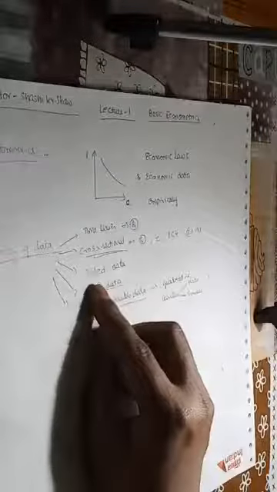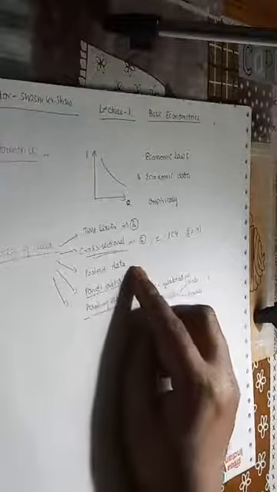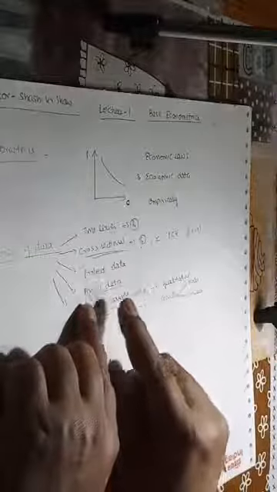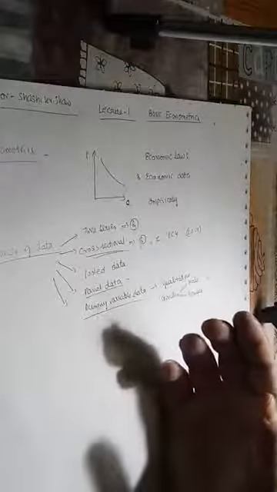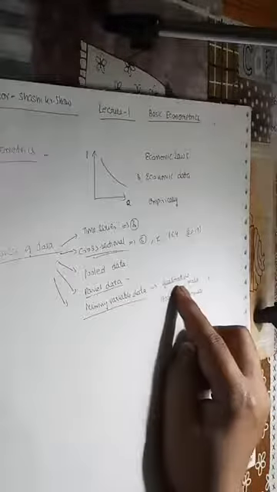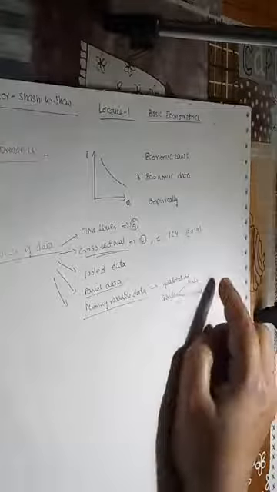In pooled data, what we do is look at various cross section data over a period of time, not at a particular point of time. So in pooled data, we combine time series and cross sectional data. And in panel data, we do repeated sampling, and we see what will happen when we do repeated sampling from different perspectives.